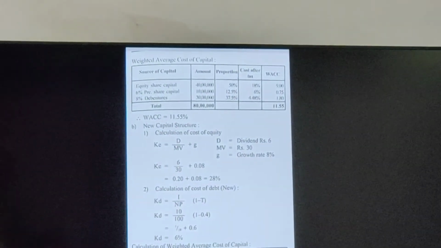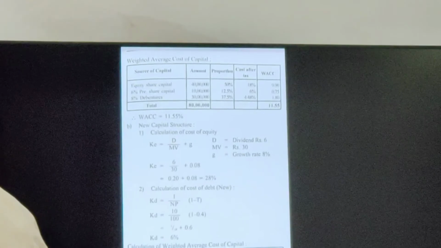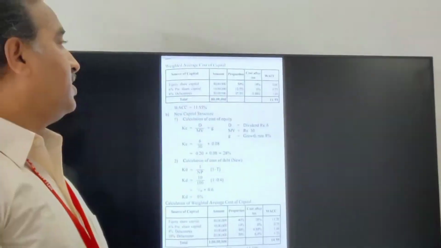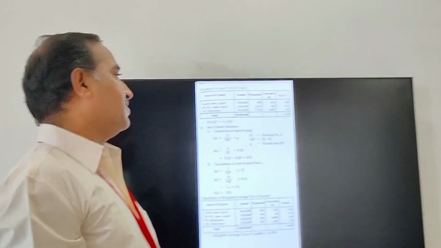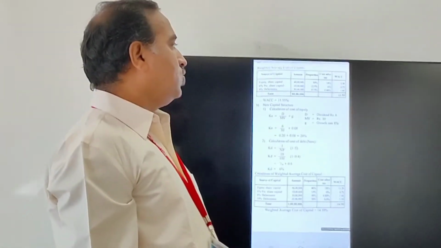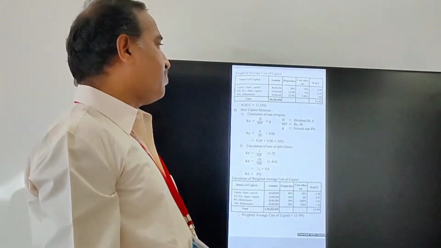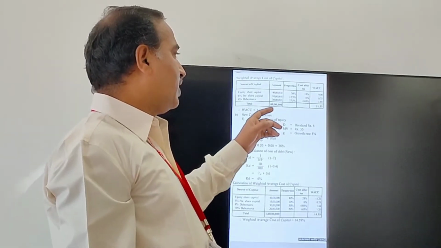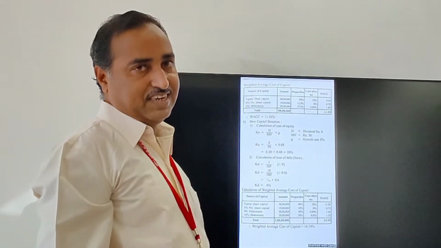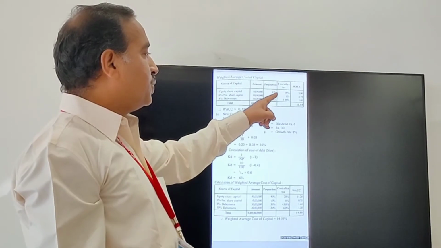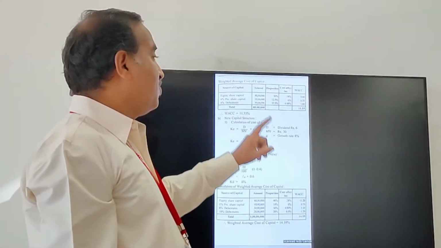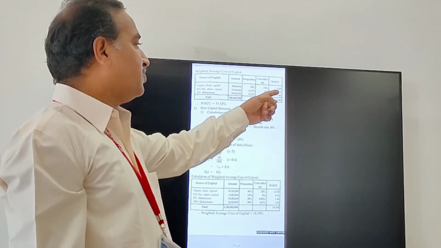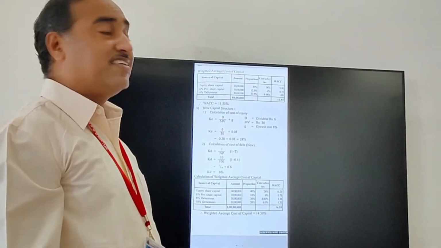Here equity share capital is given in the problem as 40 lakh, proportion is 50% and cost after tax 18%. Then for the weighted average cost, you do not calculate again: 50% into 18 works out to 9.00.